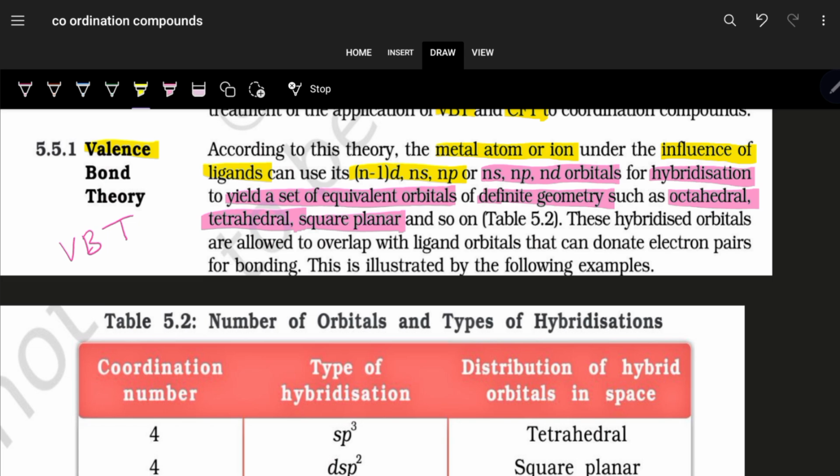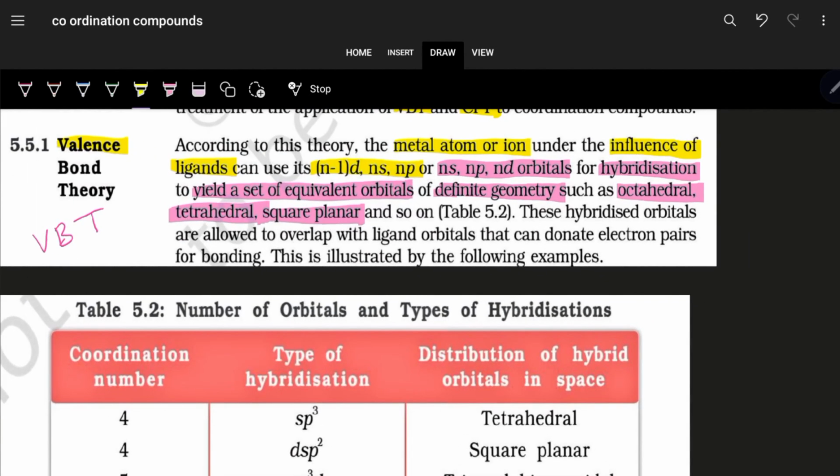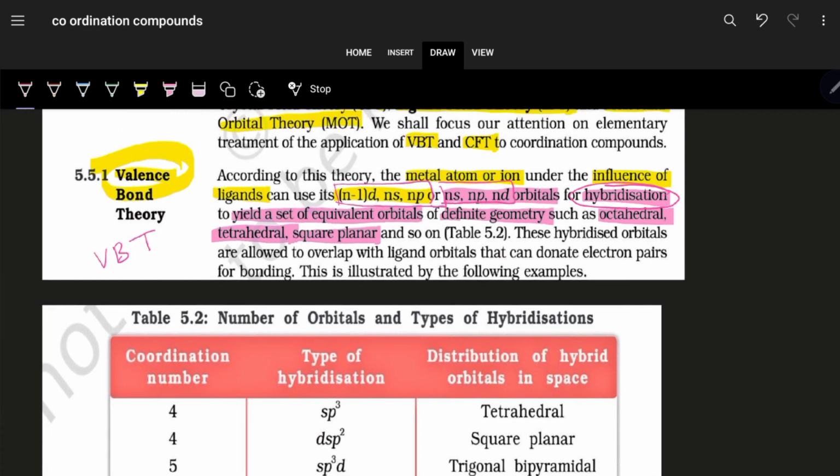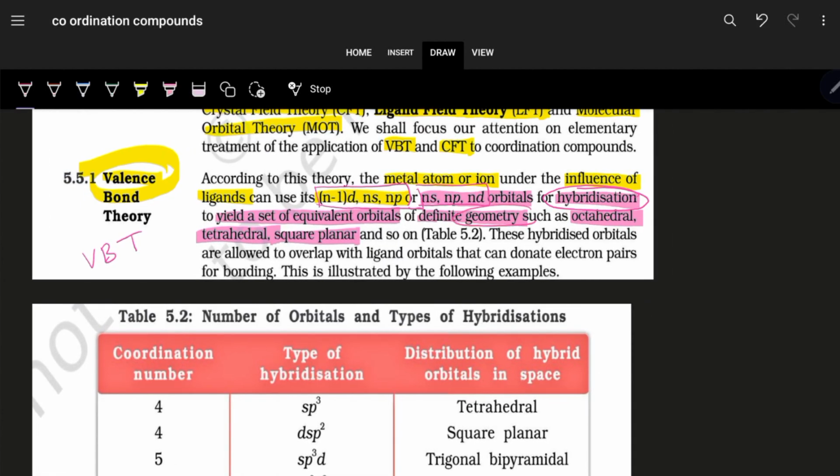So, just now we have said that the metal atom or ion, under the influence and approach of the ligand, uses its valence shell orbitals, that is, the (n-1)d, ns, np, or the ns, np and nd orbitals for hybridization, and as many orbitals are involved in hybridization, that many equivalent hybrid orbitals are formed, and they have a definite geometry.